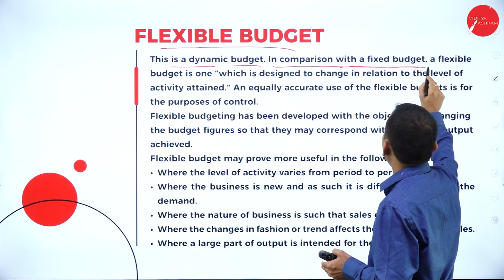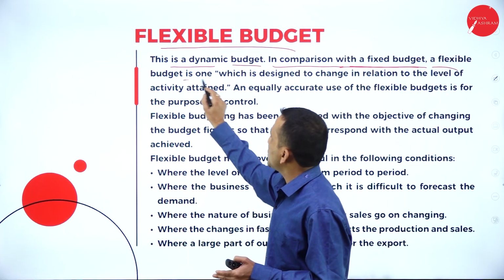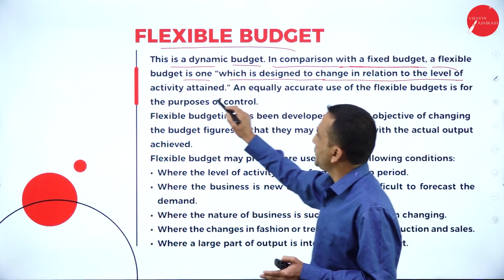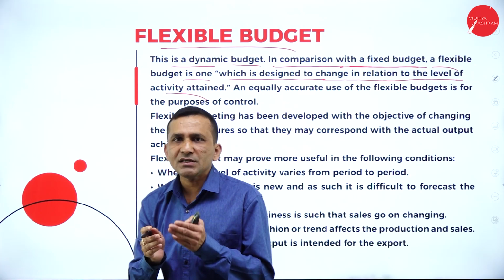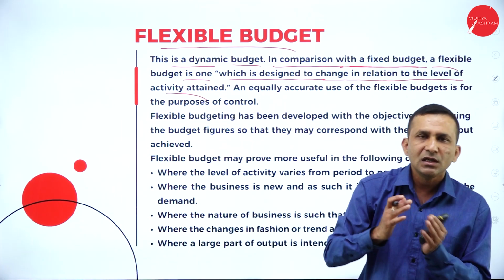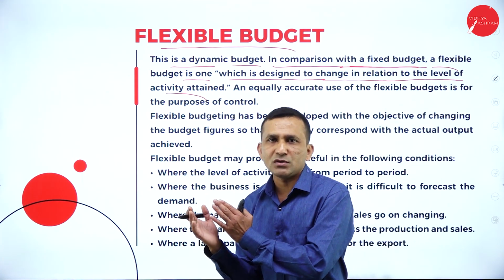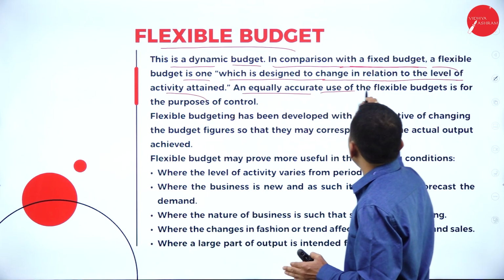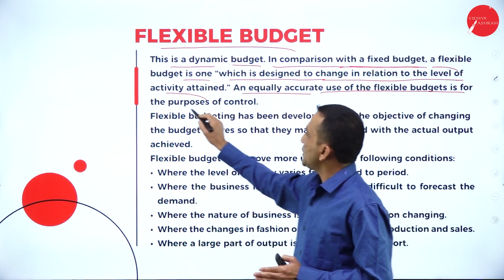In comparison with the fixed budget, a flexible budget is one designed to change in relation to the level of activity, either 50% target capacity or 75% or 60%, percentage-wise, or the number of units, 5,000 or 2,000. Like this we can make comparisons here. A flexible budget is used for the purpose of control.